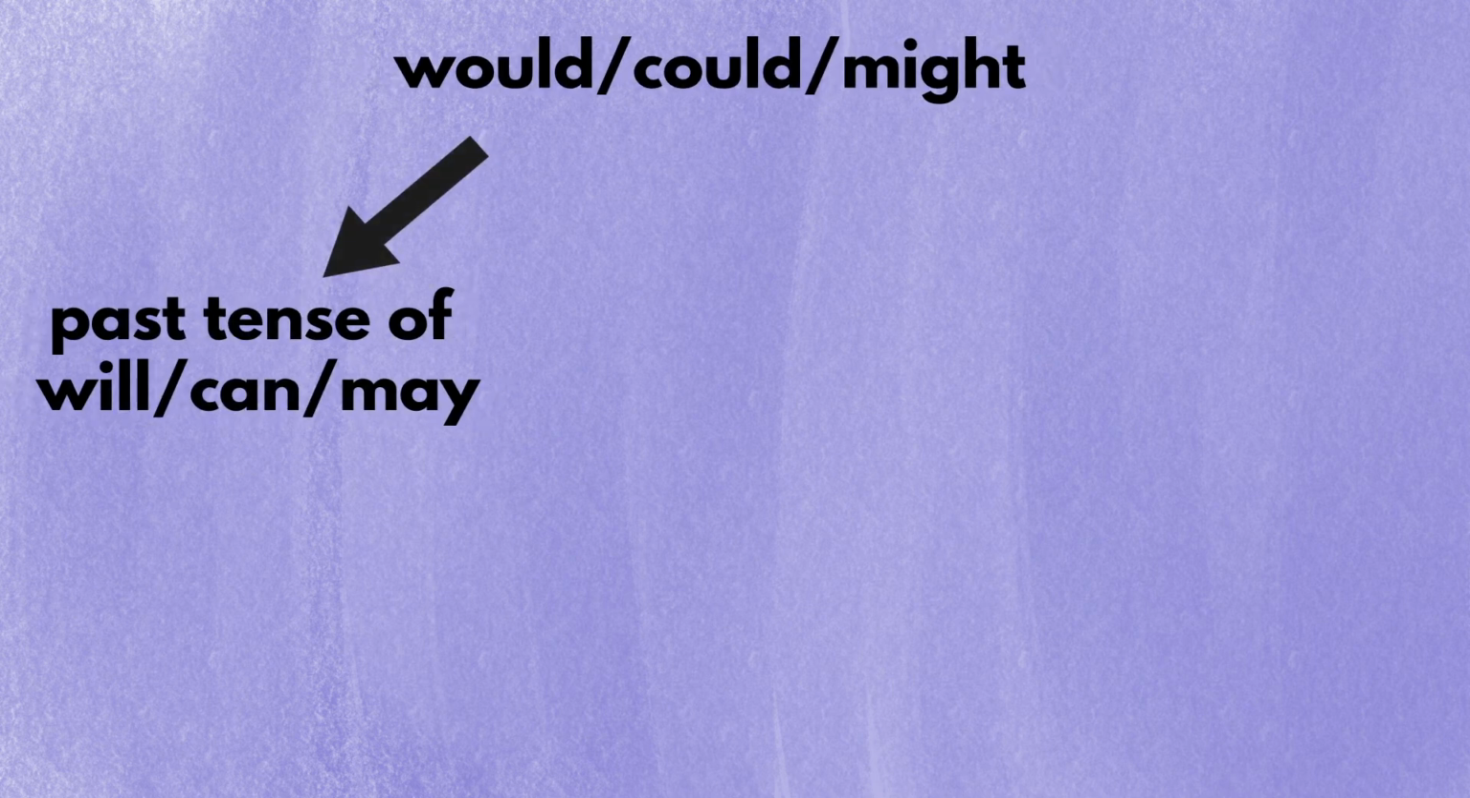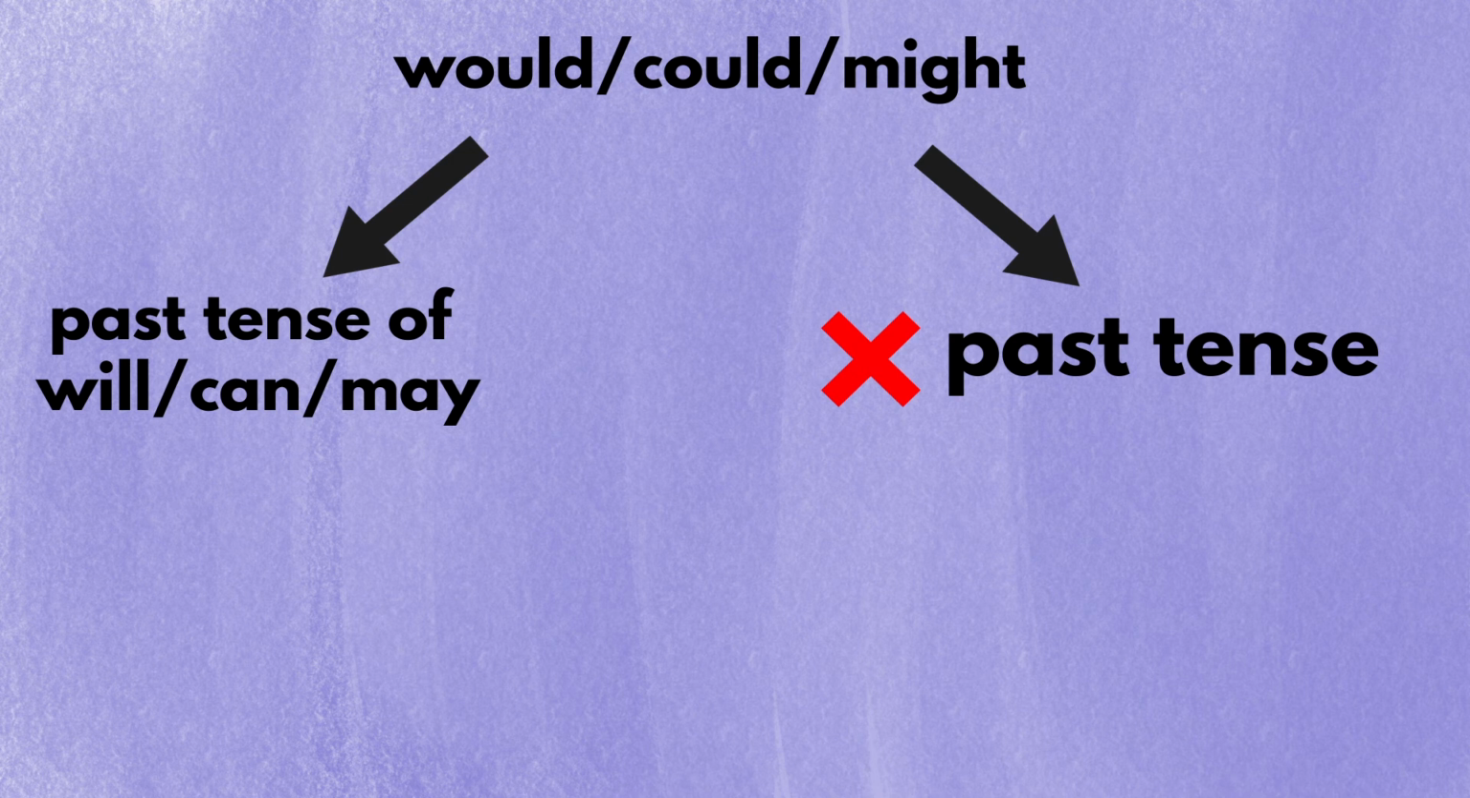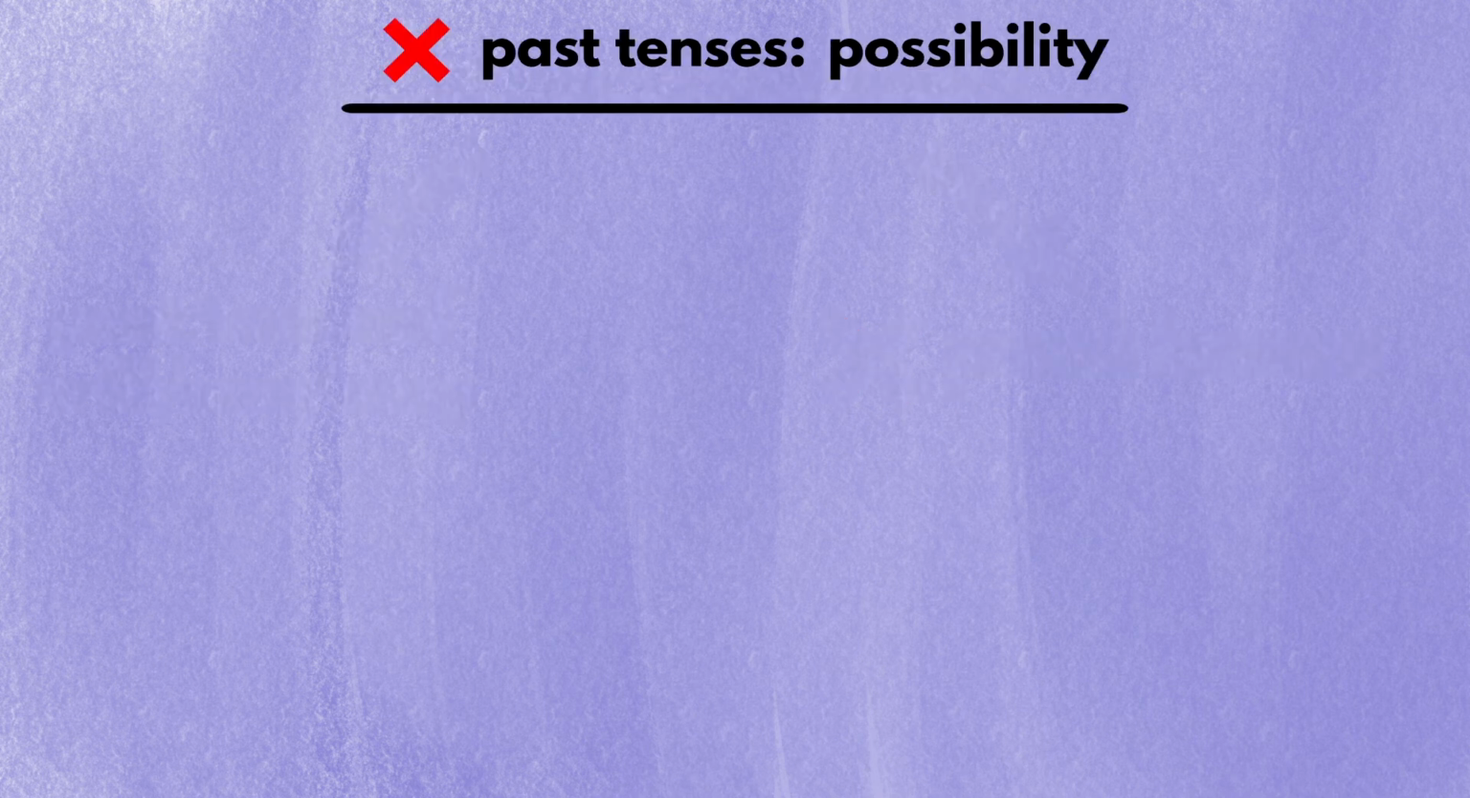What's confusing about the modals is that sometimes would or could or might are used as the past tense of will or can or may, but at other times they have nothing to do with the past tense. So let's see which case is which. First, let's see cases in which would or could or might have nothing to do with the past tenses. The first case is when modals are used to express possibility.